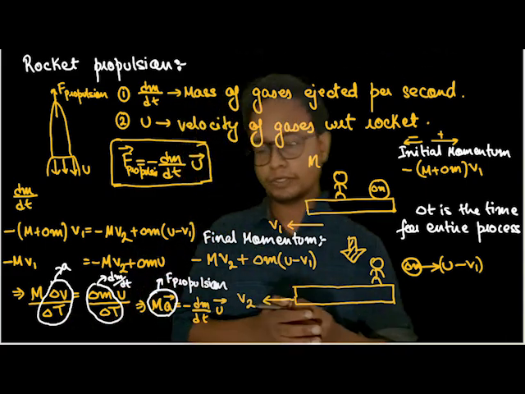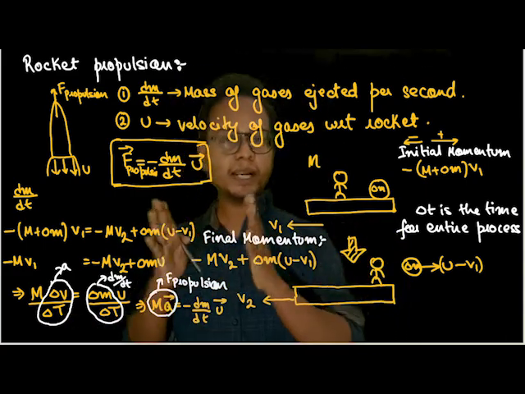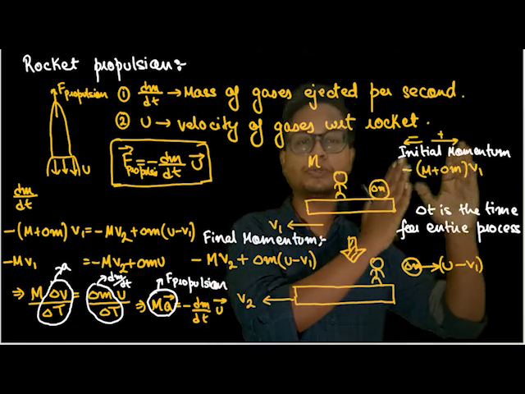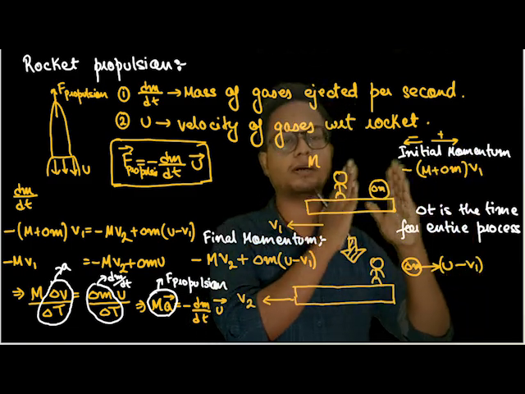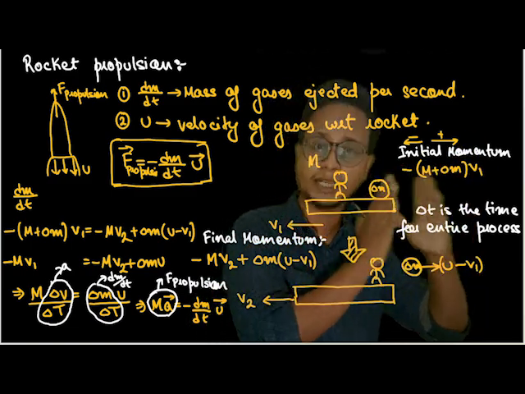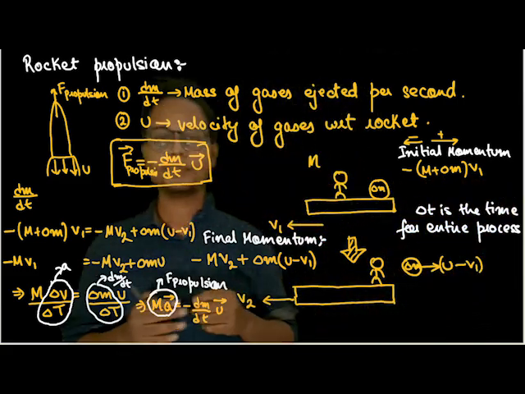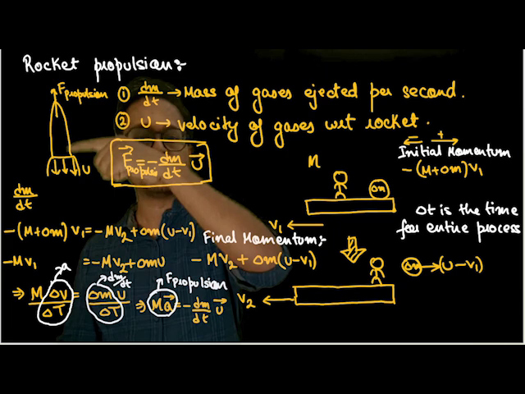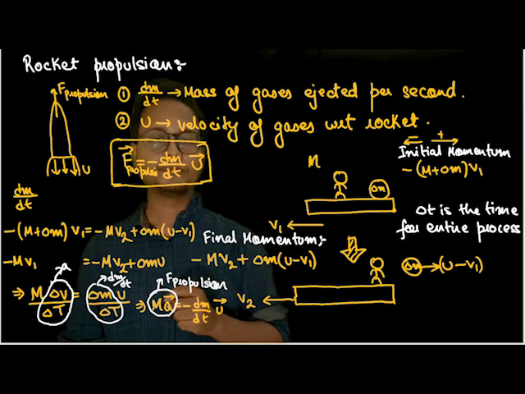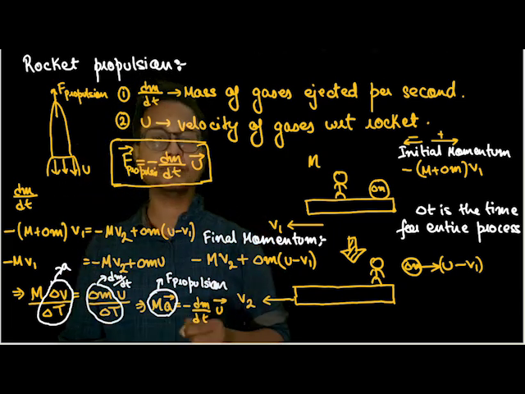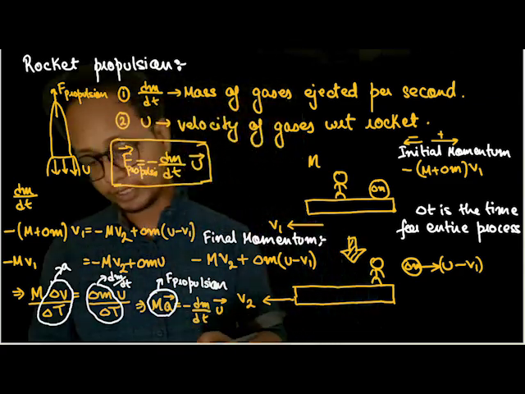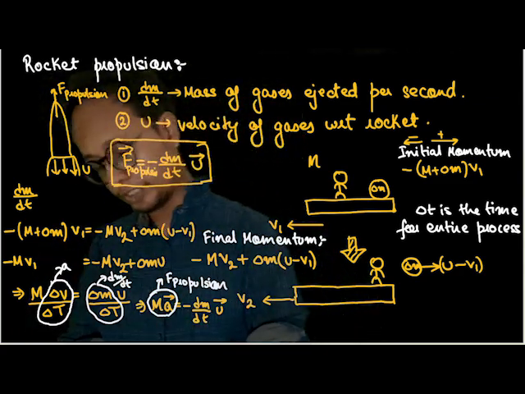So the important assumption out here is that dm by dt, the rate of change of mass of the rocket, is equal to the rate of mass ejection of these stones, the mass flow rate. Understood? That's why I haven't taken capital M dm by dt, because it's adjusted out here. So using this concept, I'll solve this question.